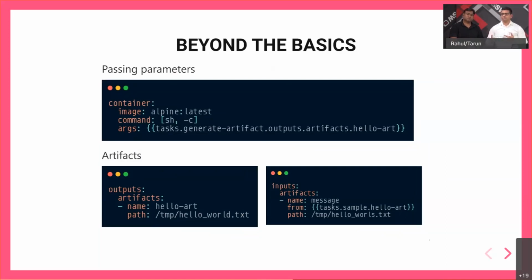So the spec that you see on the right is how you would pass a file as an output.